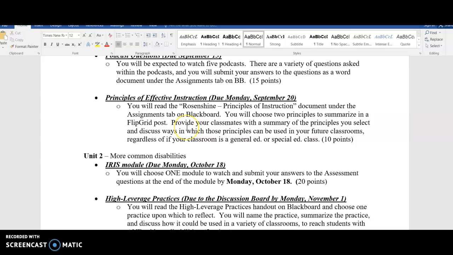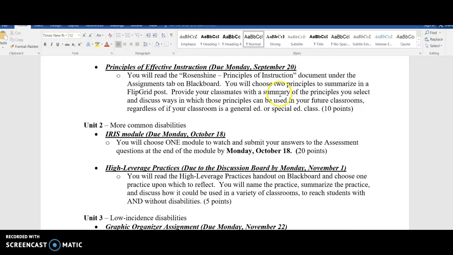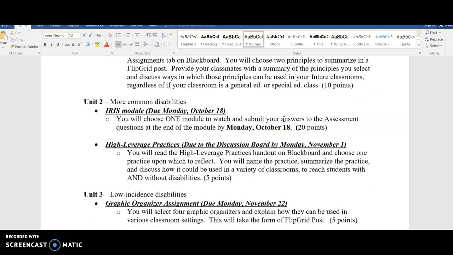The next one is Principles of Effective Instruction. You will read an article and you'll choose 2 principles to summarize in a Flipgrid post. I'm all about Flipgrids apparently, really just because it's nice to see you all virtually, instead of you just submitting to the discussion board or something like that, which is also valuable because I think we have a discussion board post, but I do like to see you all and watch your presentation. So you're going to talk about 2 principles that you could use in your future classrooms.